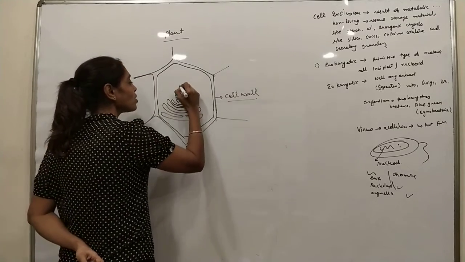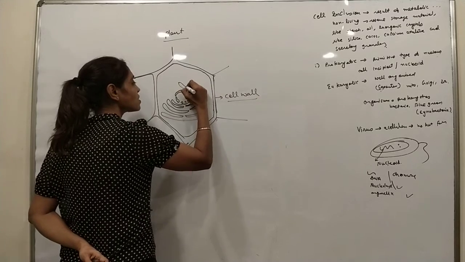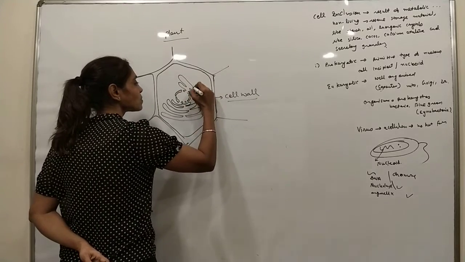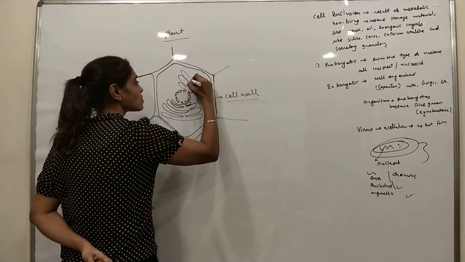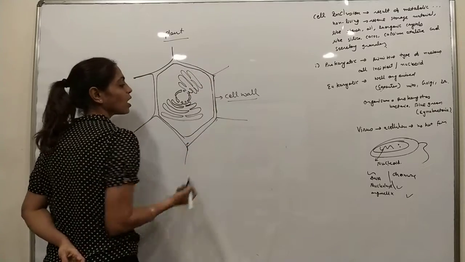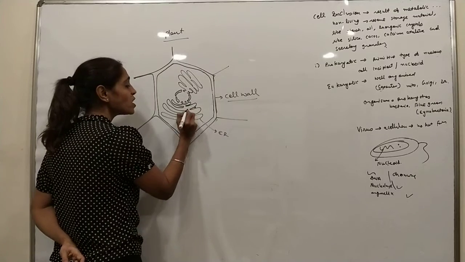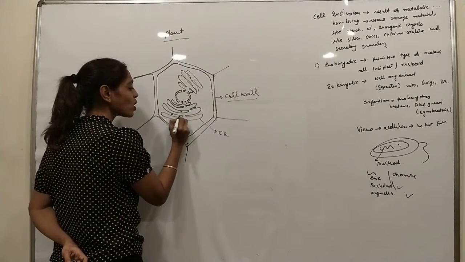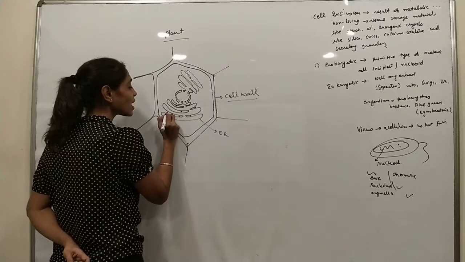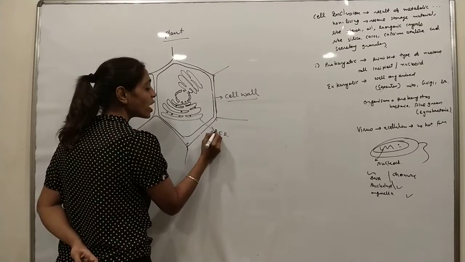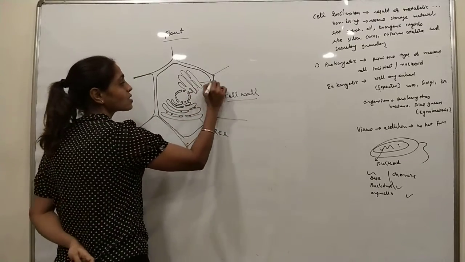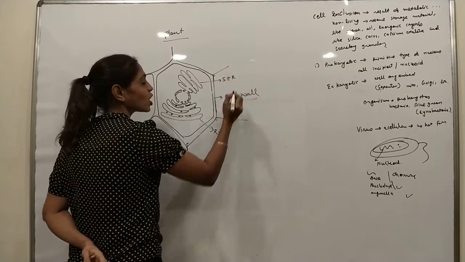In the cell, more than one endoplasmic reticulum is present. This is ER. If ribosomes stick on the surface of the ER, then that ER is known as rough endoplasmic reticulum, and this is known as smooth endoplasmic reticulum.